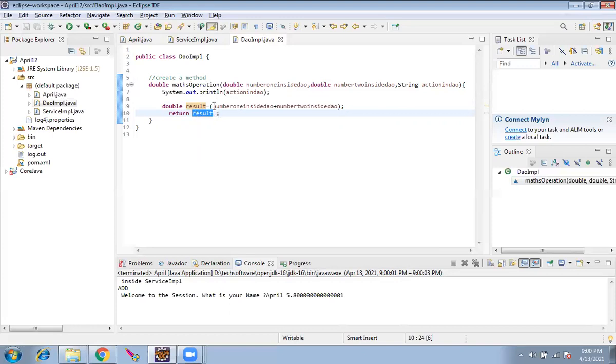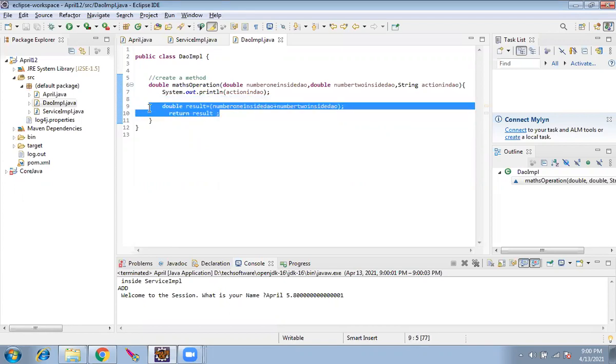What I'm doing is just adding and assigning it to a variable. That variable I'm returning, that's all. Both are the same. I can cut and paste it here directly, paste it into one variable and then return it. It's clear?